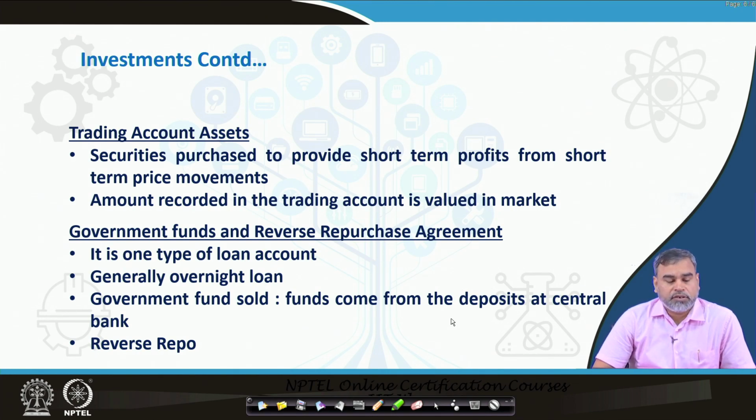Then we have the reverse repurchase agreement. Sometimes the central bank can park its money with the commercial banks, and against that they provide certain interest. In our context, we call it the reverse repo, and these are very short term in nature, generally overnight. And whatever government funds a commercial bank is holding, it can also sell, and these funds come from the deposits at the central bank.